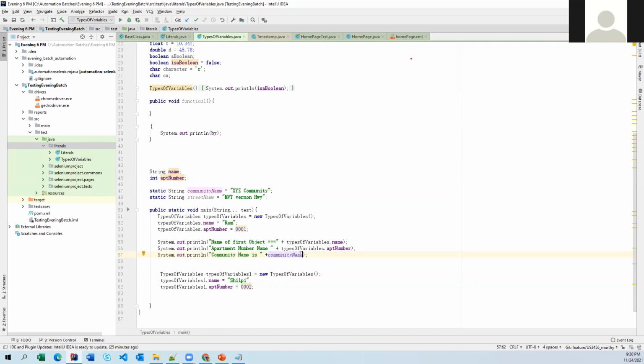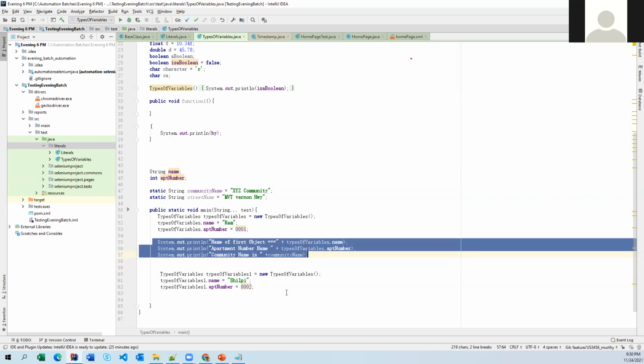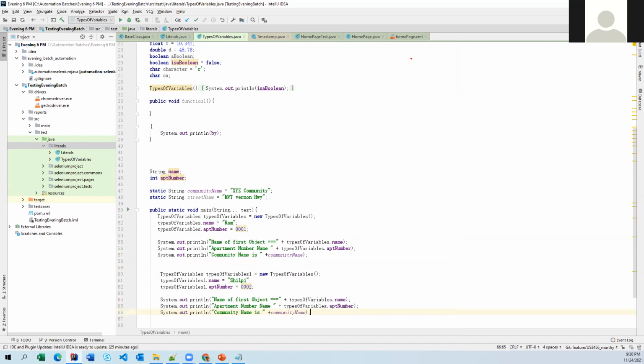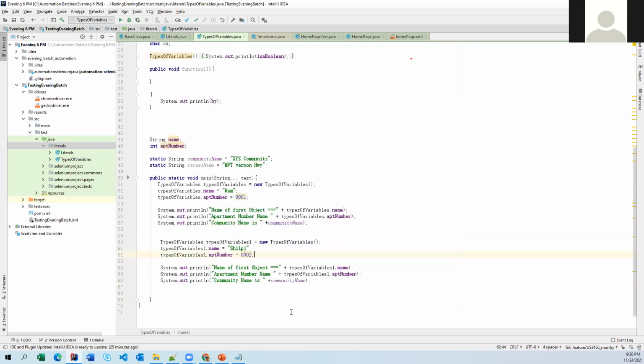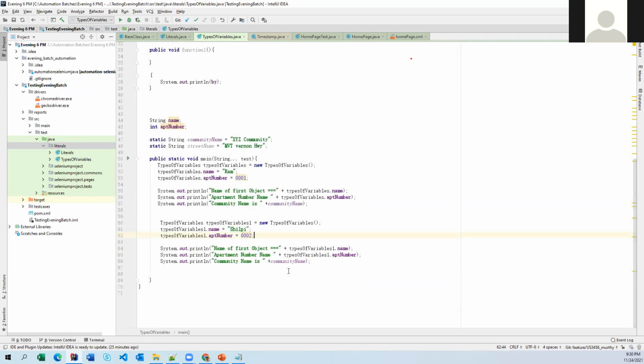Here also, if you want to print this one, you can just simply go ahead and print it down. This time we just have to change the object name. For this one, you don't need to provide any object name. Directly, you can access a static variable from a static area. That rule we are going to talk about a little bit later. Now let me run this one and see.